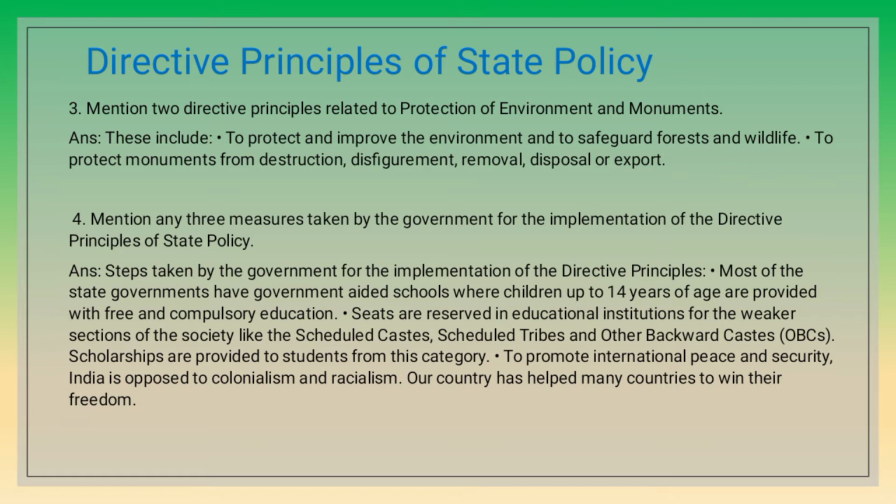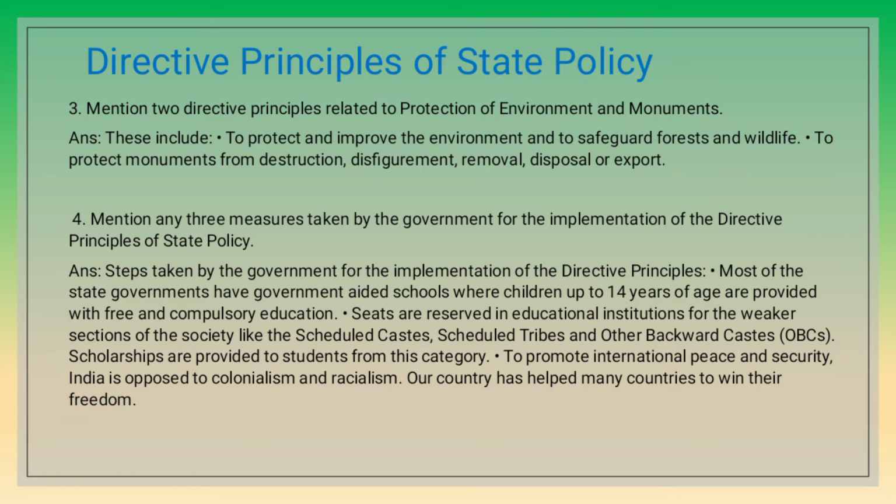So for the sake of implementation, governments have set up government-aided schools for children up to the age of 14 years, to provide free and compulsory education.